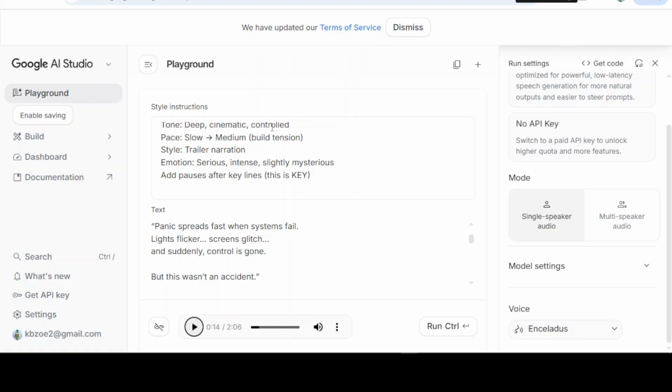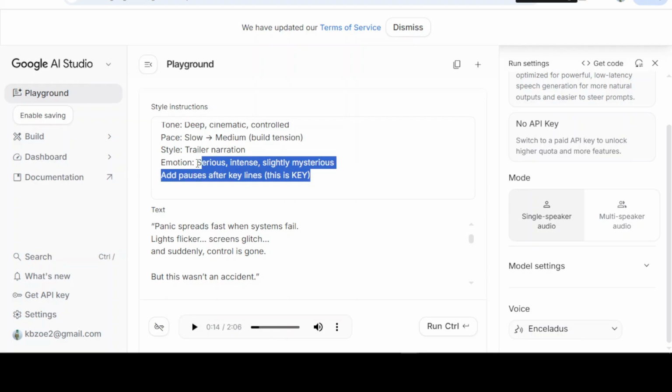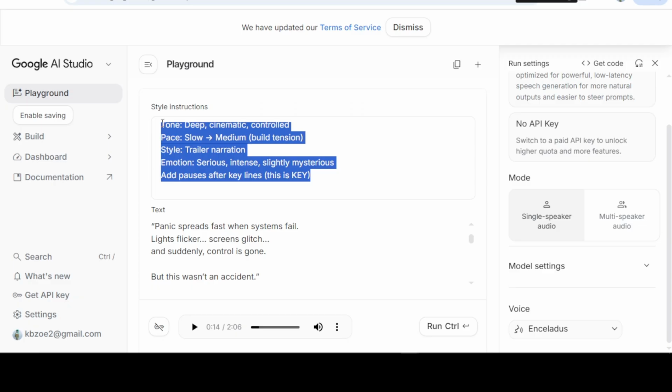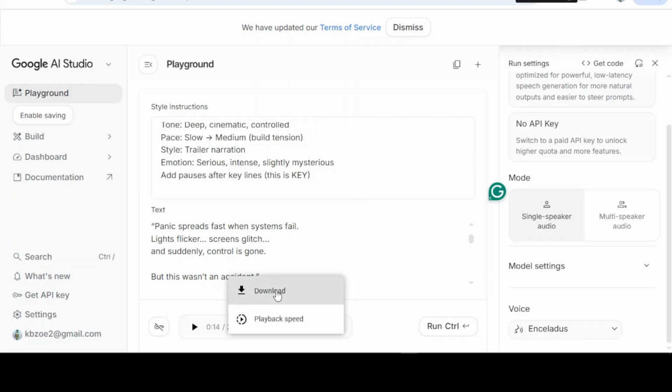It is because of this tone that we put in: deep, cinematic, controlled, bass, slow, medium. You understand? All of these contribute to the outcome. So when you are recording your voiceover, always make sure you add the emotions attached to what you are creating to give you that human feeling. So when you are done and you're okay with it, go ahead and hit this download button and you're good to go.